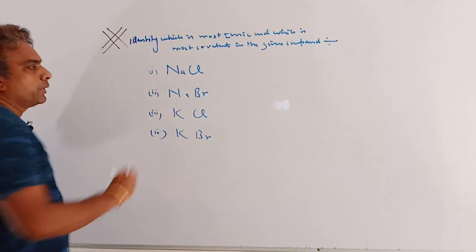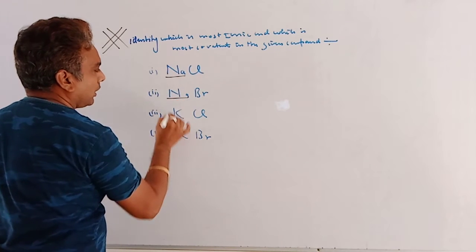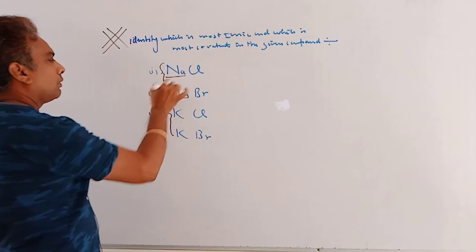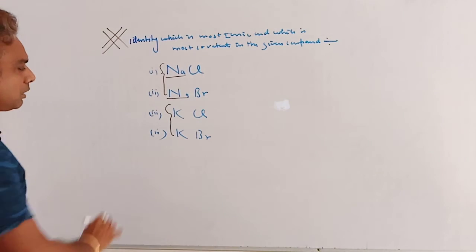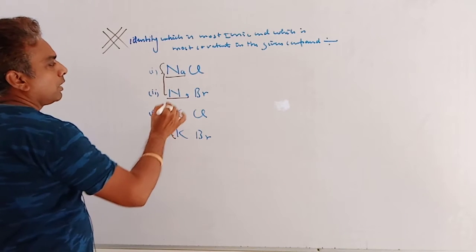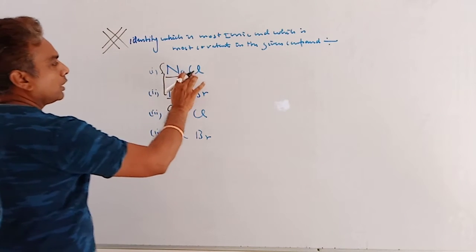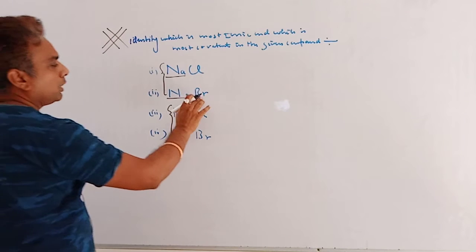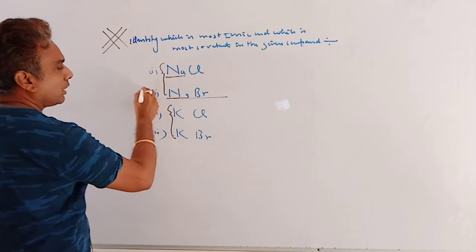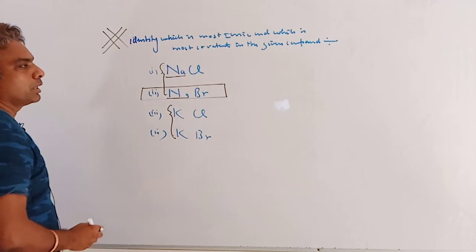Firstly, compare the size of cation. Na is smaller as compared to K, so both Na compounds have greater polarization as compared to K. Clear? Now here is chlorine and bromine. Bromine is larger in size, so maximum polarization is observed in case of NaBr.